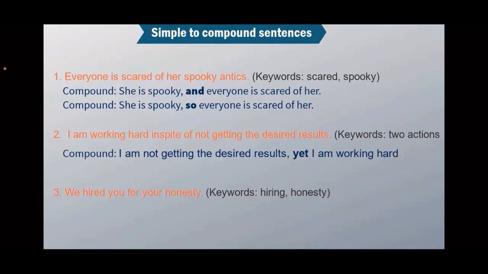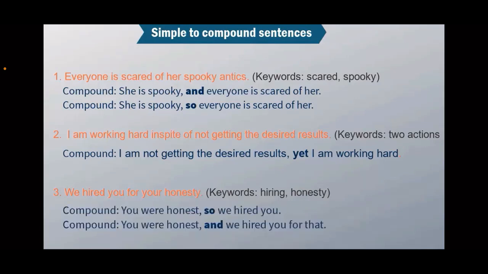Next example. We hired you for your honesty. Now guys, look at the sentence. What can we use to transform this into a compound sentence? We've got two pieces of information. We hired you, right? And you are honest. And we can use this to transform it into a compound sentence. You were honest, so we hired you. Or you were honest and we hired you for that.